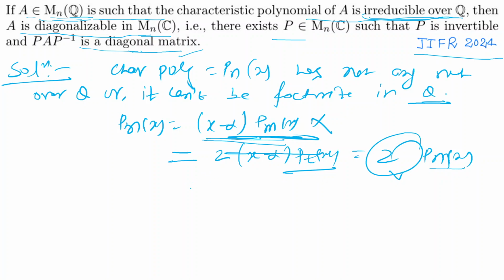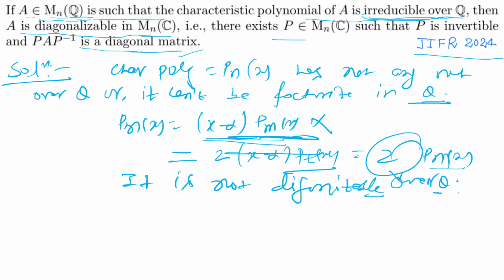It means it is not diagonalizable over Q. It has no root over Q. It has no eigenvalue in Q. All eigenvalues belong to C. If an eigenvalue belongs to Q, then the polynomial is not irreducible. An eigenvalue in Q means the characteristic polynomial has a root in Q, which means it can be written as a product of two non-constant polynomials.